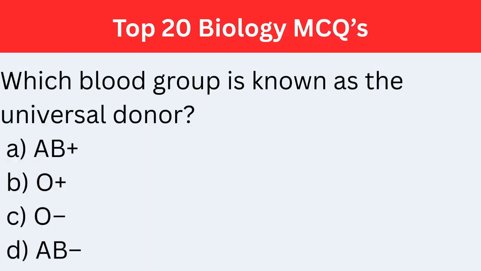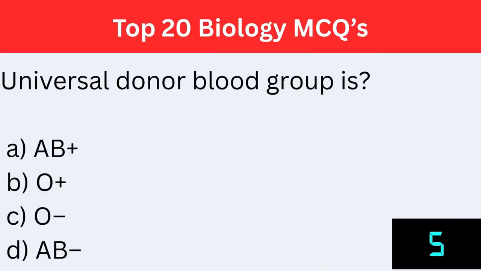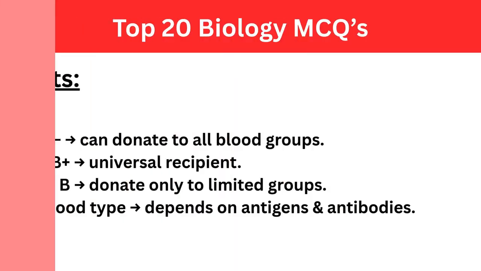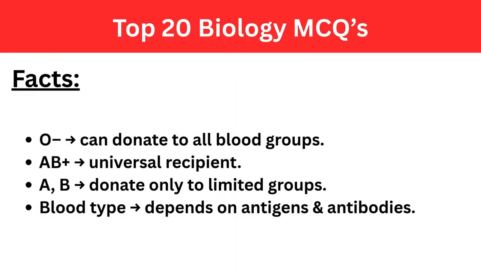Which blood group is known as the universal donor? The correct answer is option C, O negative. Facts. The O negative blood group is called the universal donor because it can be given to all blood groups.